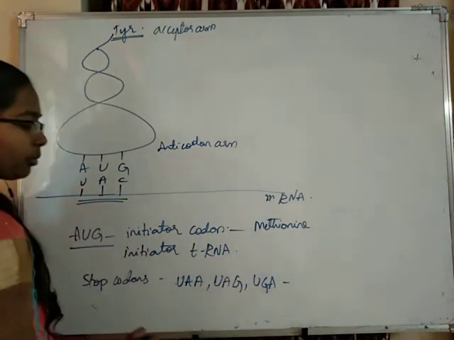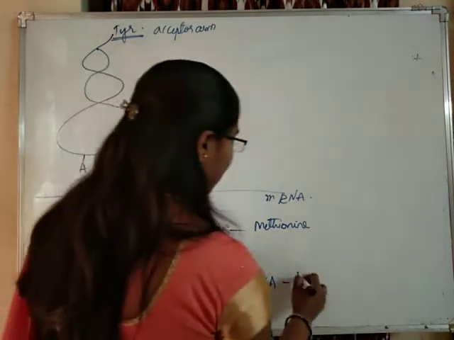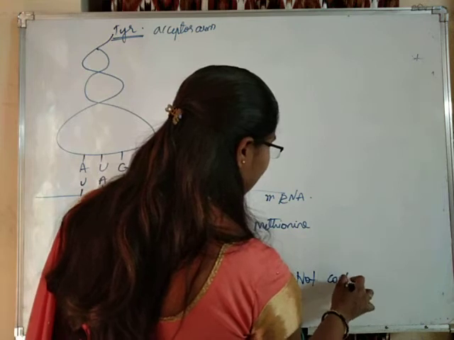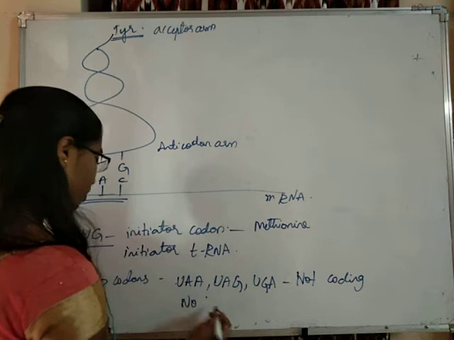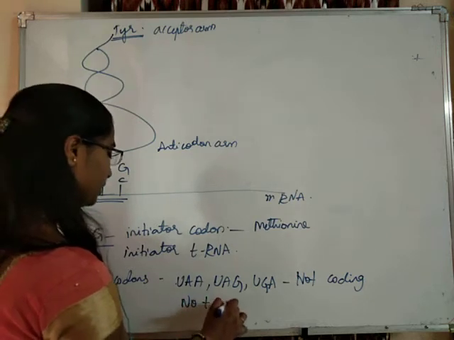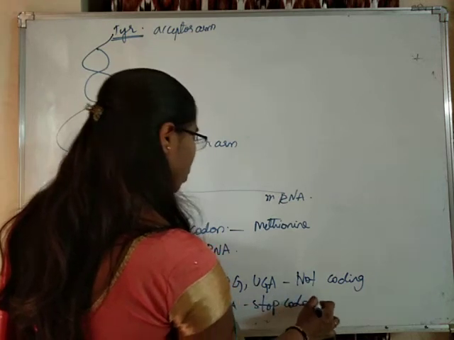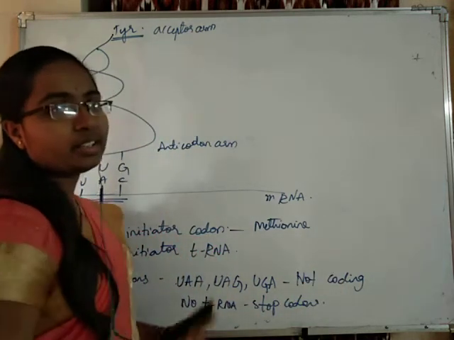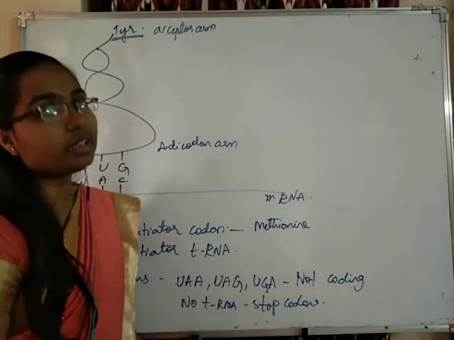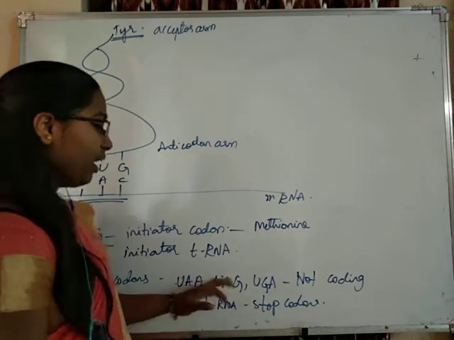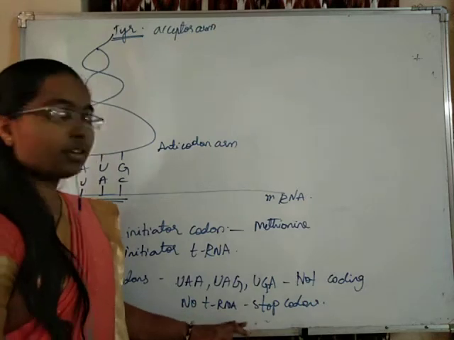These are the 3 stop codons, and they don't code for any amino acids. Because there are no tRNAs for the stop codons, translation stops when it reaches a stop codon.